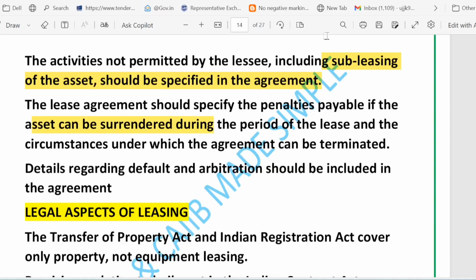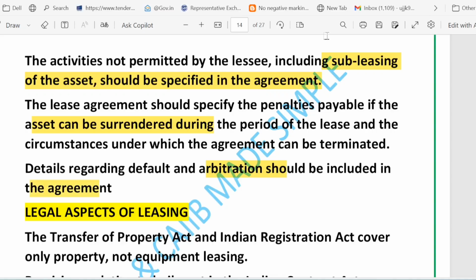It must also say what happens if the lessee wants to surrender the asset early. Are there any penalties? How are they calculated? And under what circumstances can the lease be terminated? All these things should be there. And the contract must set out what counts as a default and how disputes will be resolved. Sometimes there is an arbitration clause, or a specified court, written in the contract.